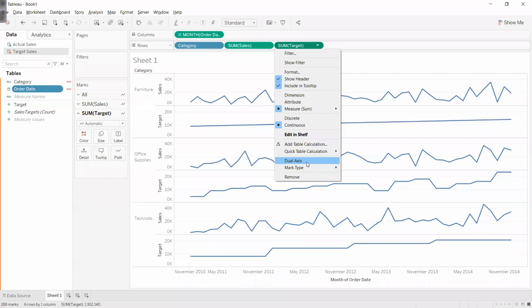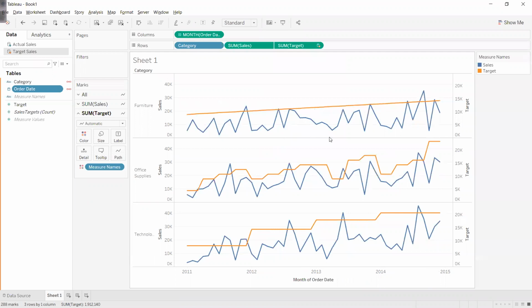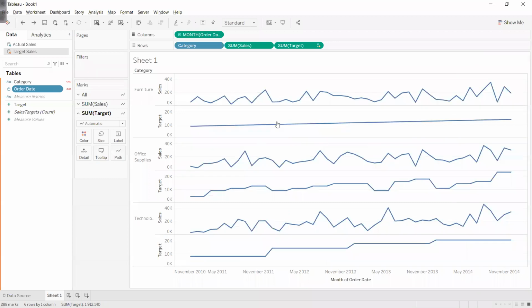So when I click on this dual axis, you can see that my actual is on top of target. So basically the purpose of the dual axis is that I want to overlap this chart on top of this chart. So, dual axis.